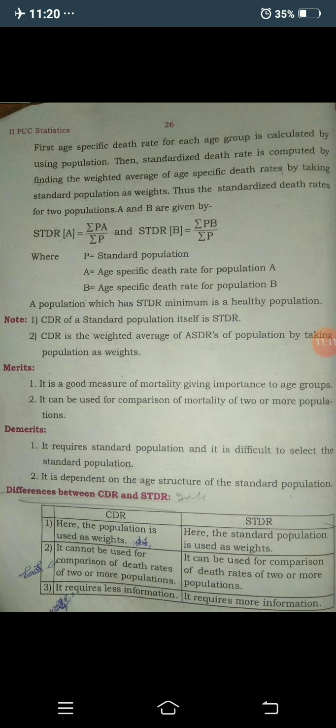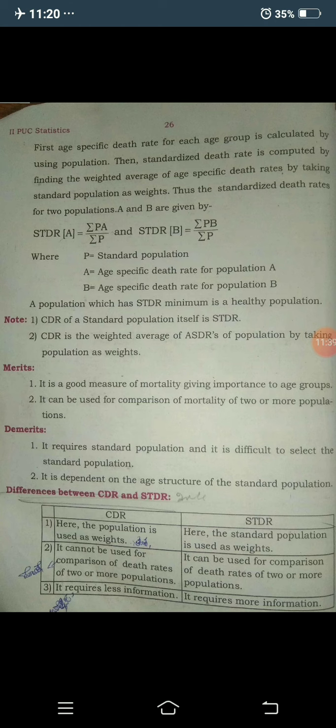We already know that the death rate may be quite high in the age group 0 to 5 and 60 and above. Between 25 and 50 the death rate may be quite low, and the measure gives importance to the age groups.